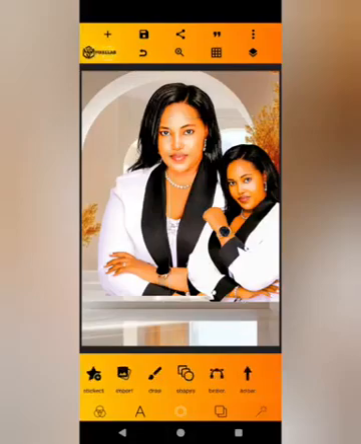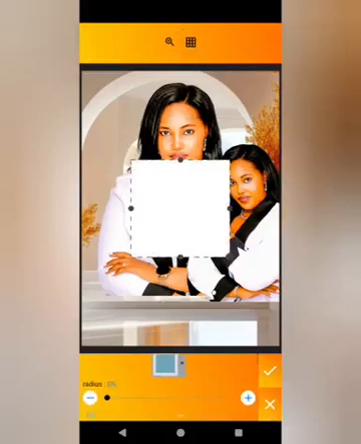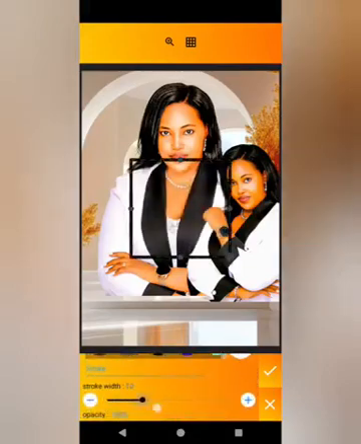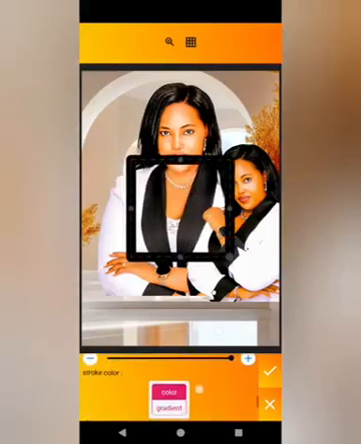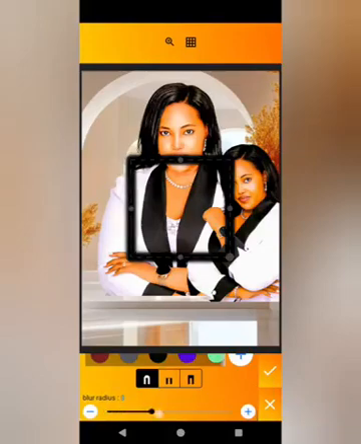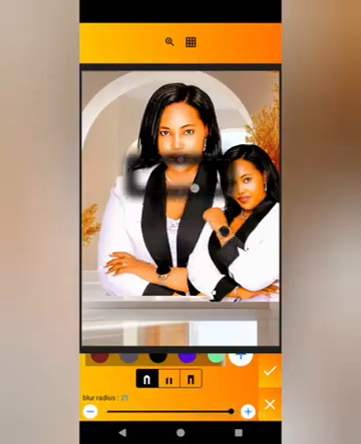After that, click on the shapes, and then come to the opacity and reduce it to 0. Click on the stroke width and increase it to 35, and then blur radius, increase it to 25, and then use your fingers to combine this together like that.